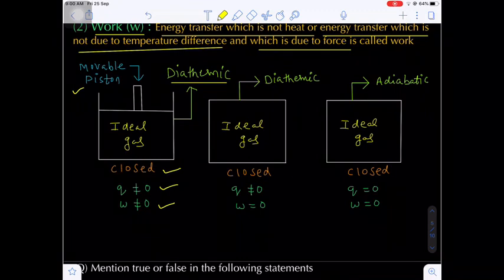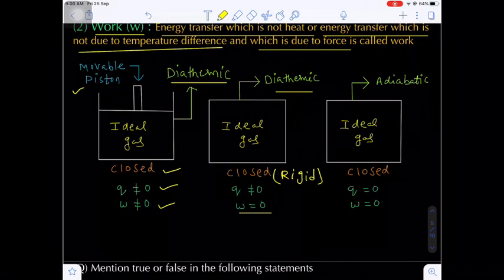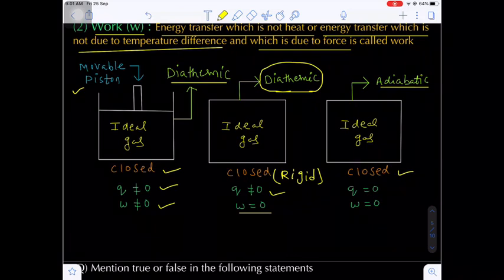In the second case, diathermic wall, but the system is rigid. Rigid in the sense closed, so volume is constant. That's why there will be no expansion, no compression, so there is no work done. That's why work done here I am taking 0. But here heat energy can exchange because the system has which boundary? Diathermic boundary, which allows the heat. Now the third closed system, here we are taking the boundary adiabatic wall.